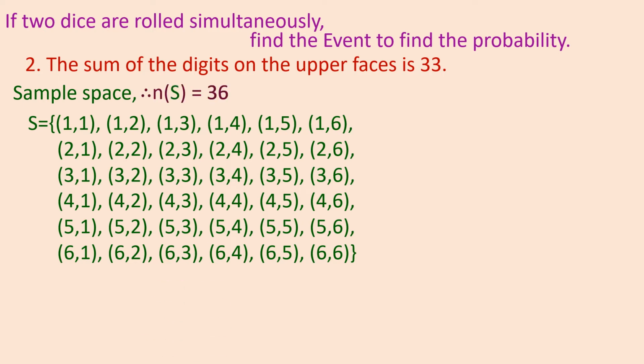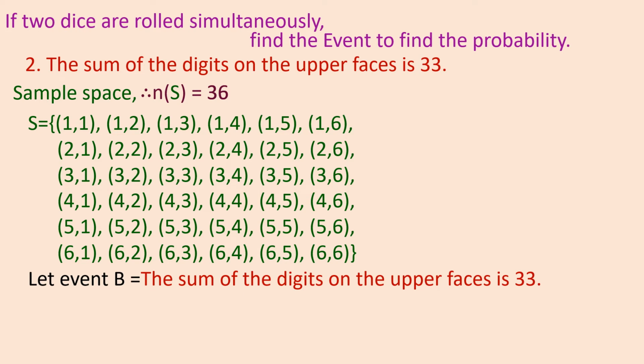Therefore, how do we write down the event, where the upper face sum is 33? B is equal to the null set. Why? Because none of the outcomes has both faces adding up to 33. So we write there 0, or you can just write an empty bracket. Clear? I have written 0, meaning there is no element at all.